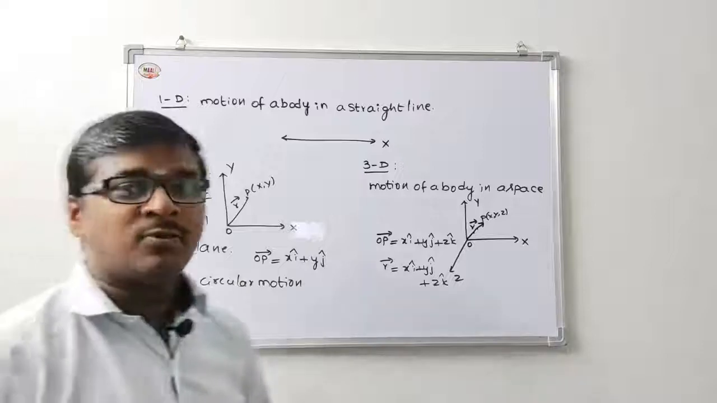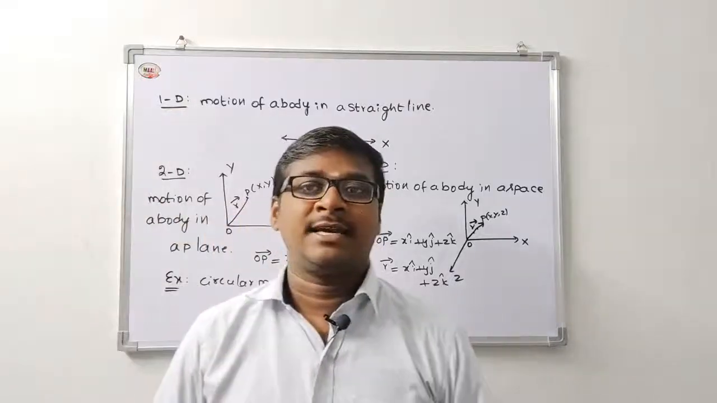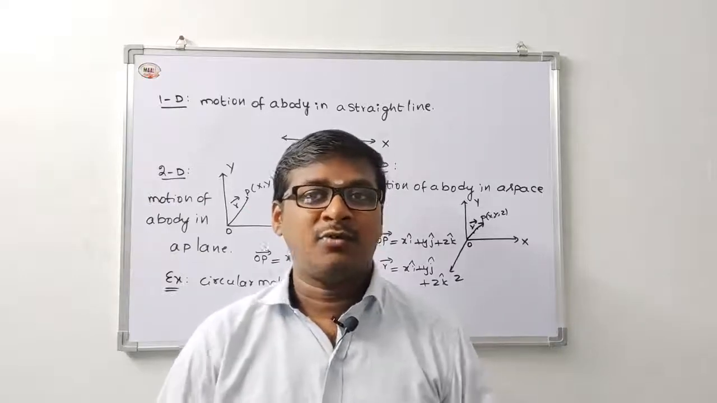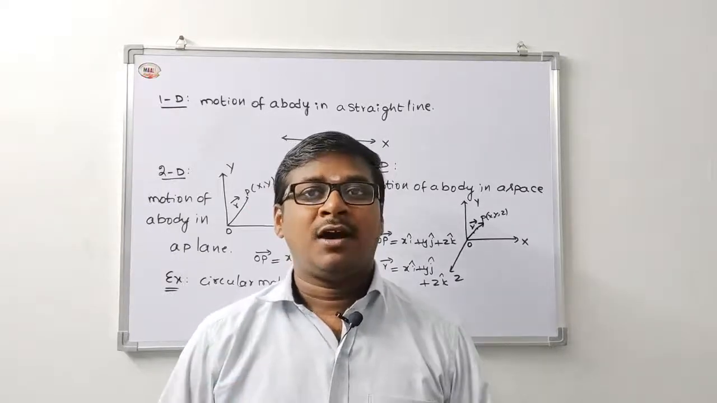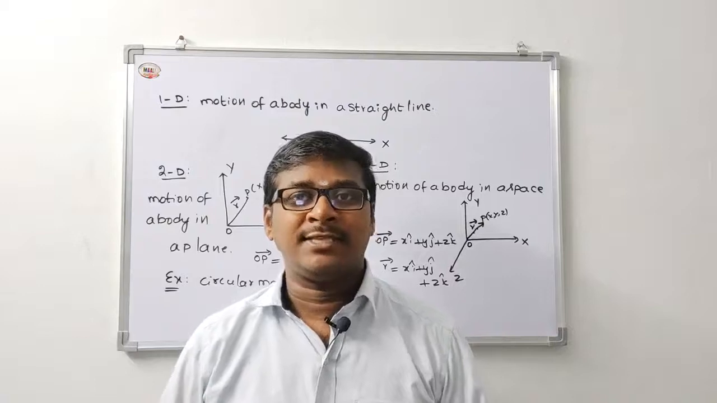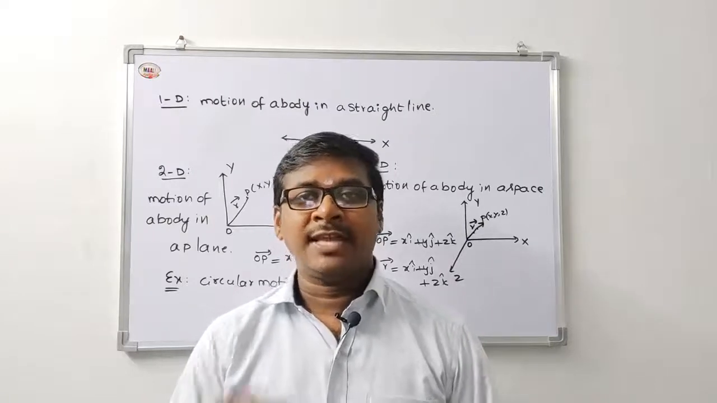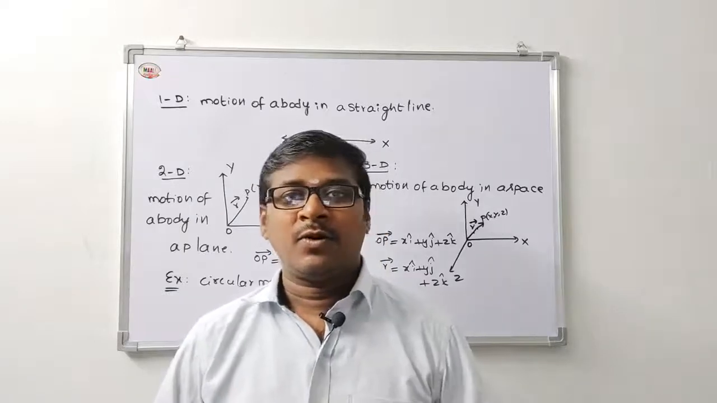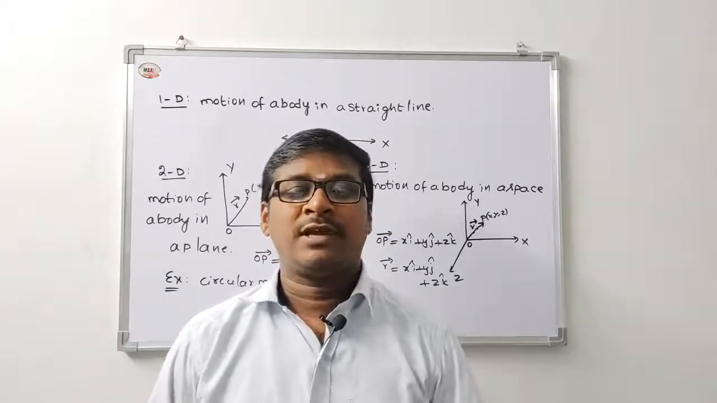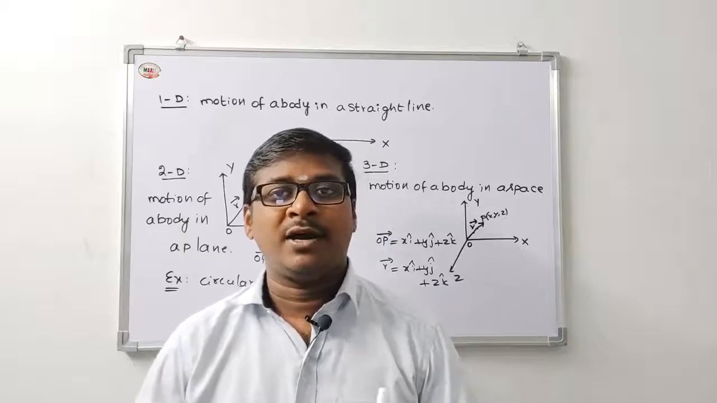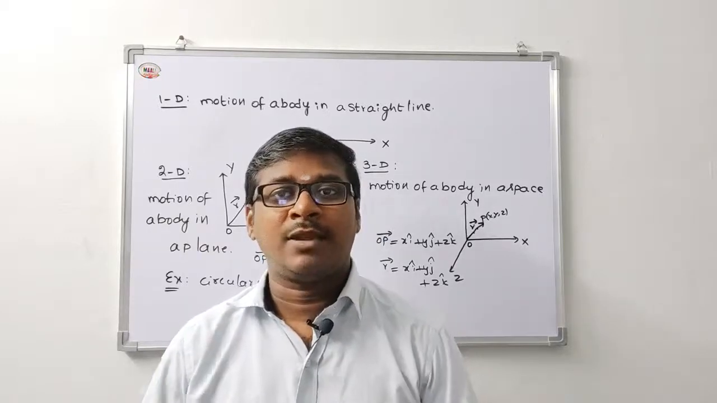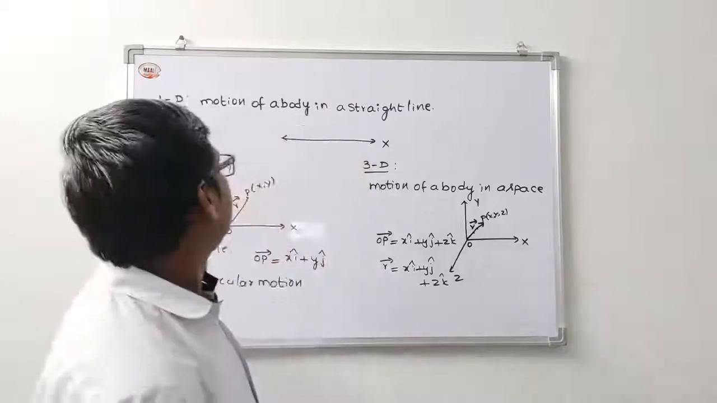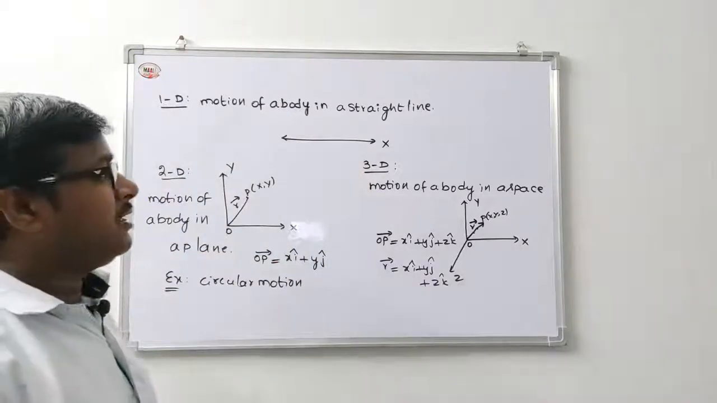So one dimensional is only one axis, the x axis. Two dimensional has two axes, x and y, and the position vector is r bar equals x i cap plus y j cap. In three dimensional, there are three axes, x, y and z, and the position vector r bar equals x i cap plus y j cap plus z k cap. These are the one, two and three dimensional bodies.